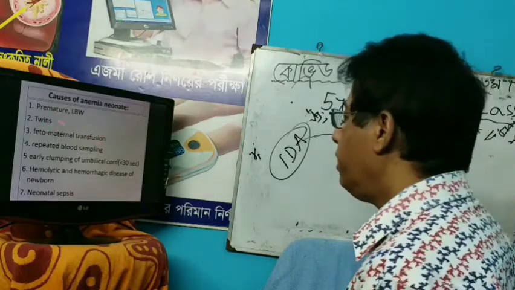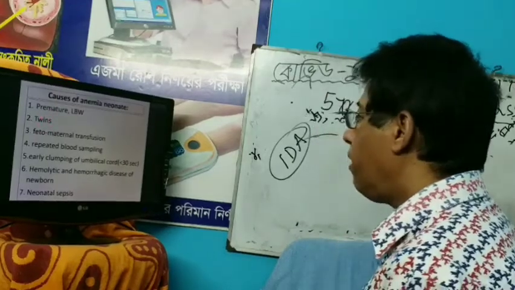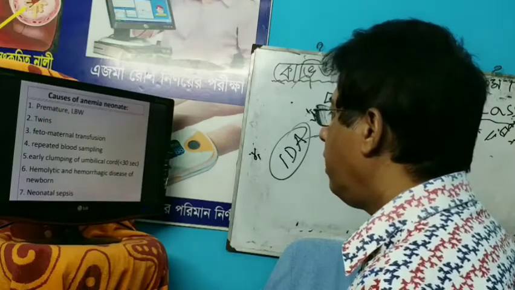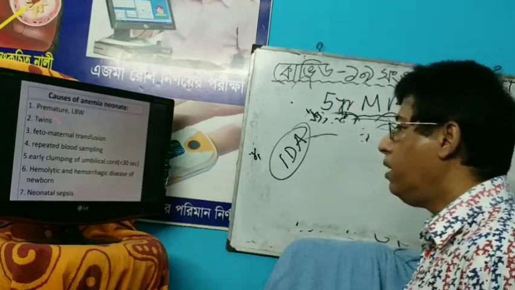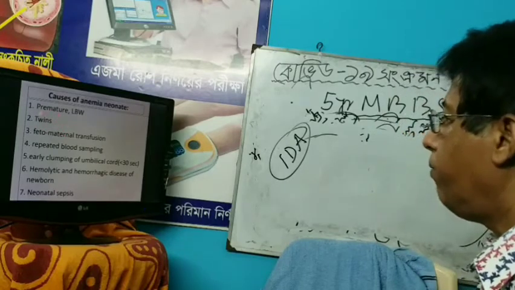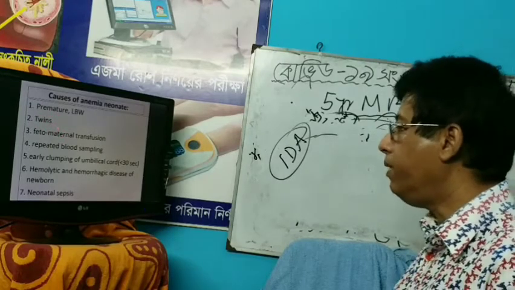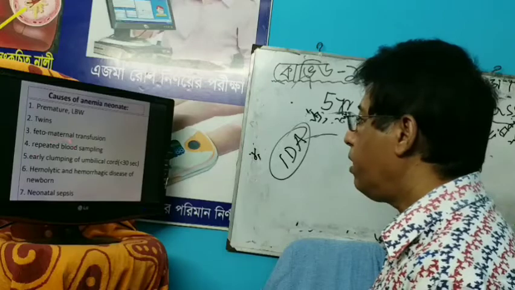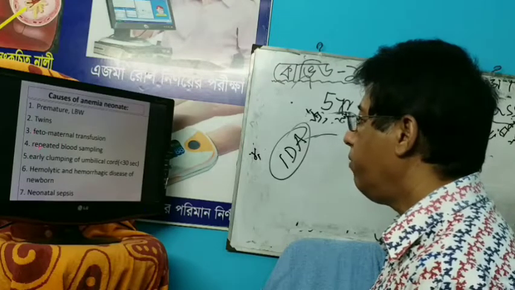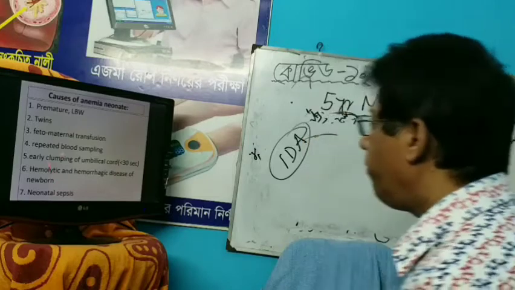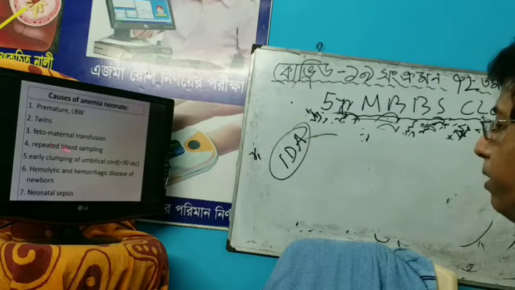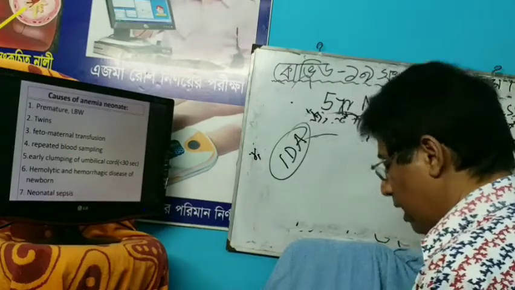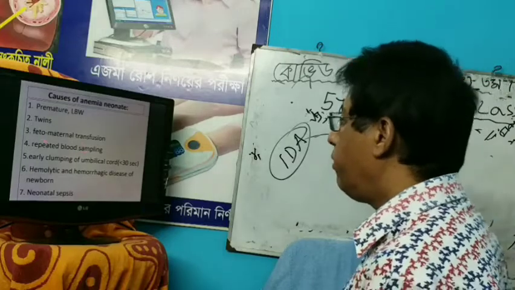Twins: in twin-to-twin transfusion, some blood goes to the other twin, and the receiving twin becomes plethoric and the donor twin becomes anemic. Fetal-maternal transfusion: if blood goes from the fetus to the mother, the fetus may be anemic. Repeated blood sampling: sometimes in the neonatal ward we must do repeated blood sampling, and in that case the newborn may be anemic.